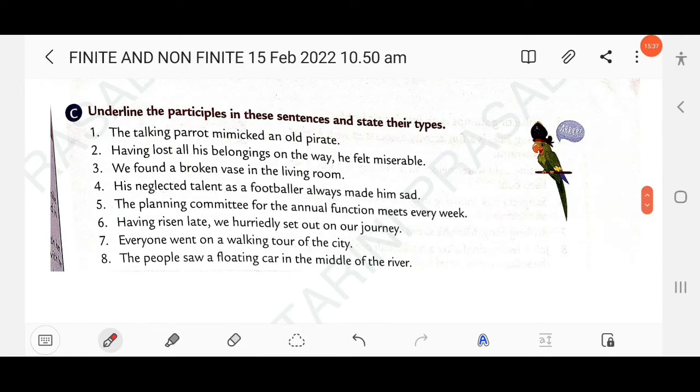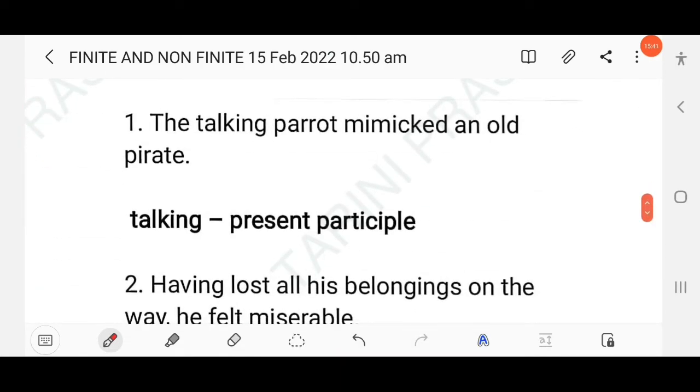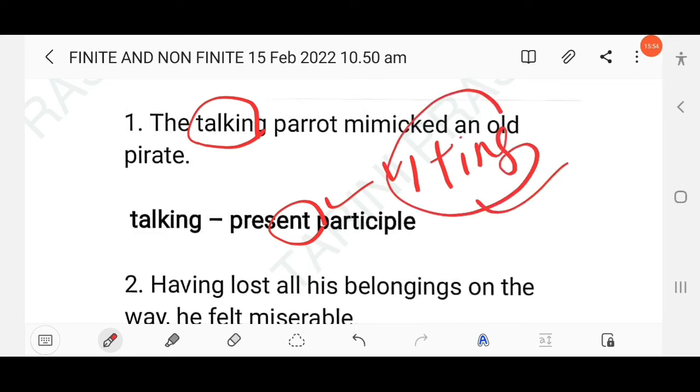So you have to first underline the participle and mention whether this is a present participle or past participle. So here, the talking parrot mimicked an old pirate. So you know here talking, this is a present participle. Present participle, you know, V1 plus ing. This is, you know, present participle.